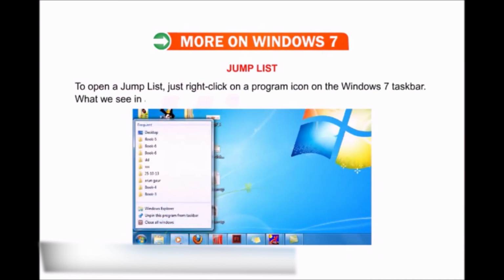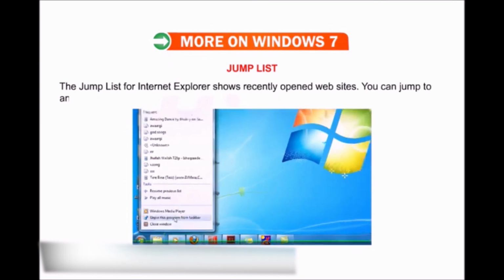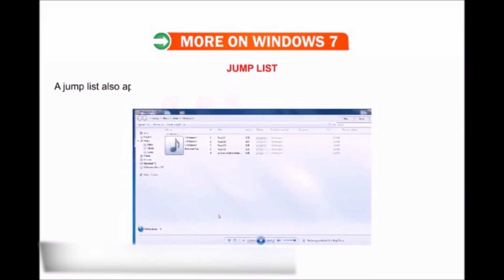What we see in a jump list depends entirely on the program. The jump list for Internet Explorer shows recently opened websites. You can jump to any website by clicking on it in the list. A jump list also appears on the Start menu. Simply click the arrow next to a program name.